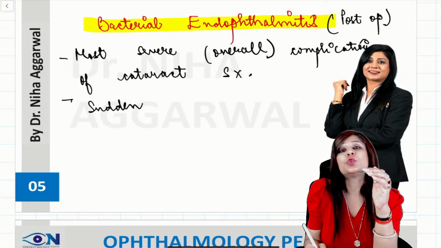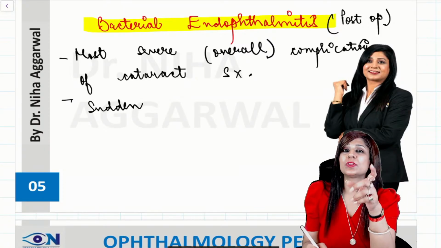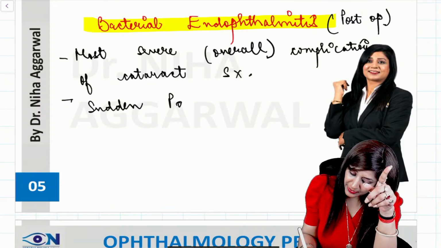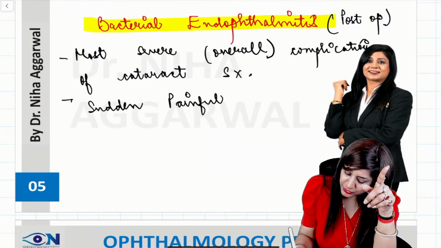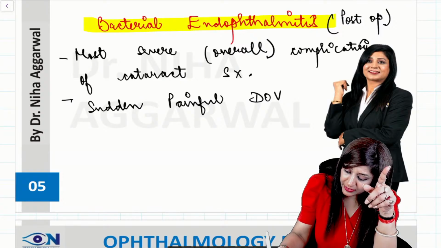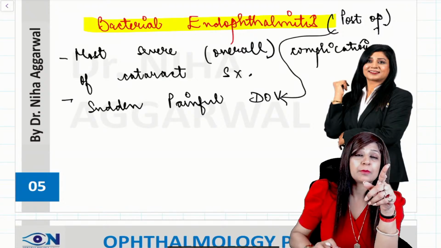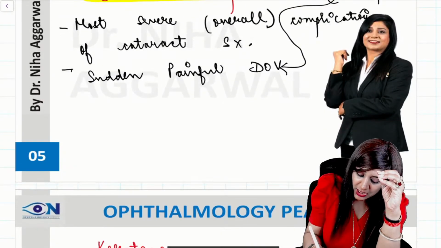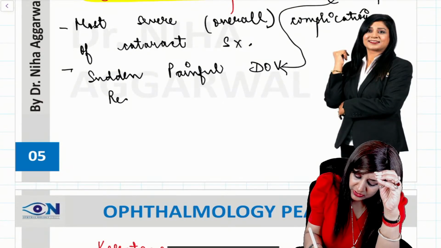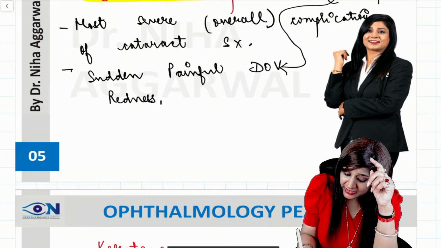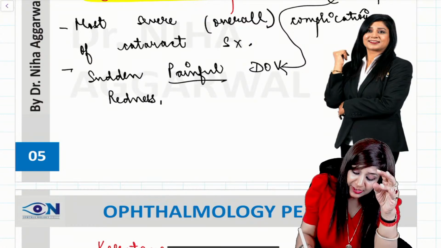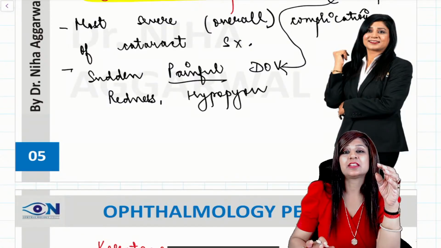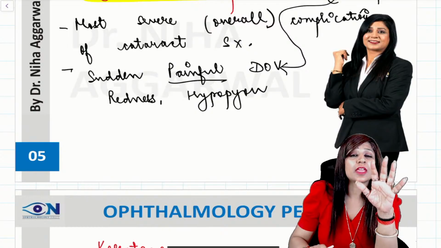Now, how can you diagnose a patient who is having bacterial endophthalmitis? We will have sudden and painful diminution of vision in the post-operative period. If my patient comes with sudden painful diminution of vision after cataract surgery, a lot of redness will be there, pain, watering can be there, and hypopyon, a very important thing, that is pus in the anterior chamber, can also be there.